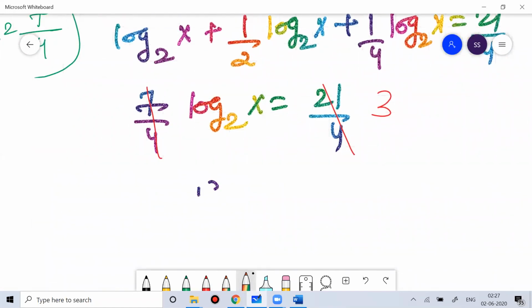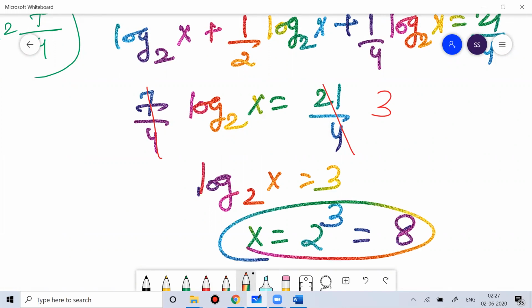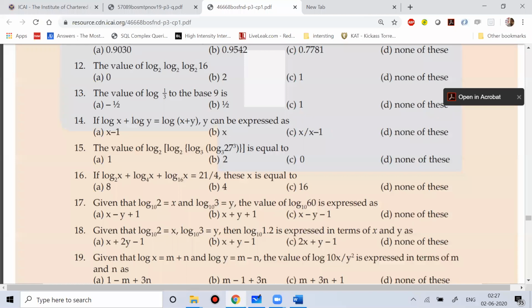So log base 2 of x is equal to 3, so the value of x is 2 to the power 3, which means 8. That is the value of x. For question number 16, the answer is 8, option A. I believe everyone understood.